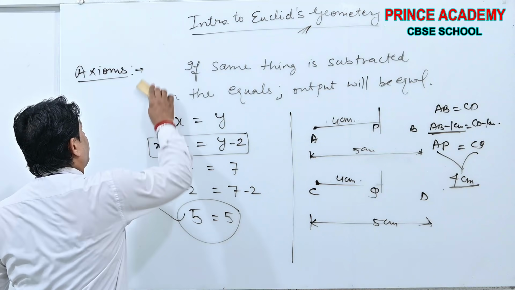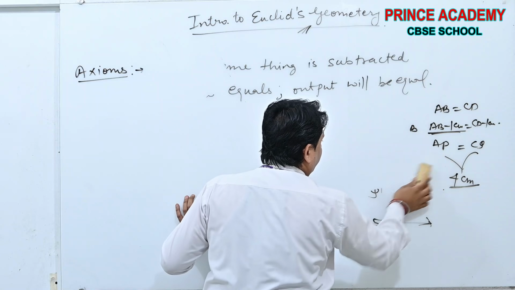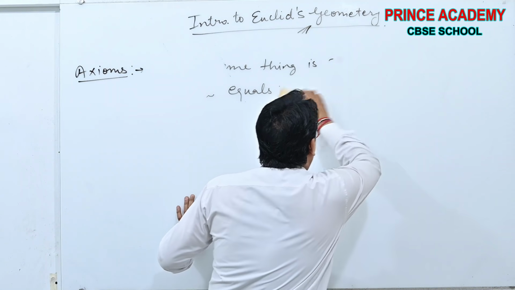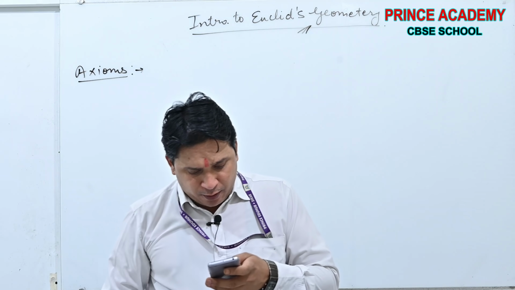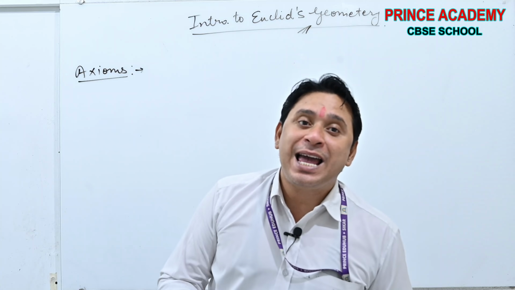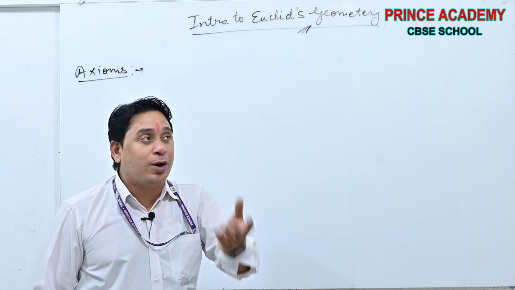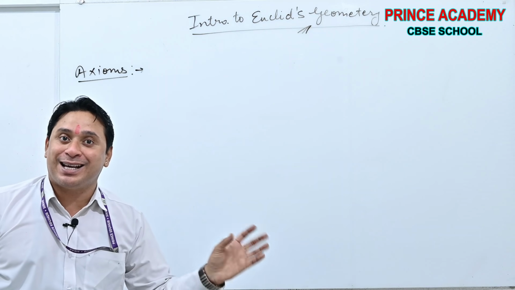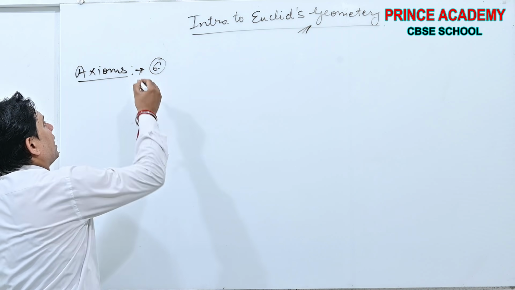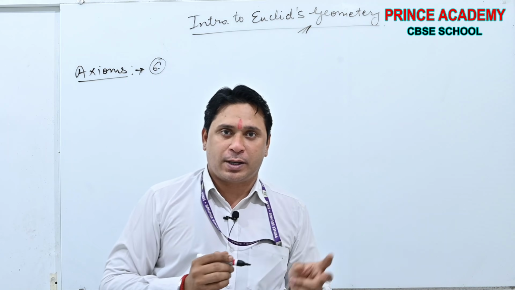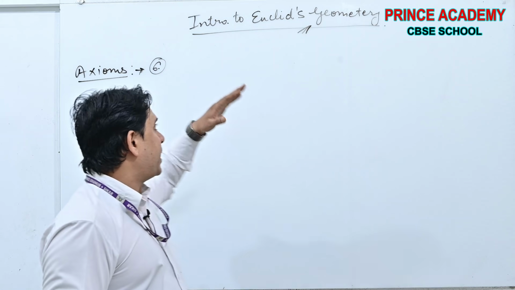Now beta, axiom number 4. See, axiom number 4 is also the same. Oh sorry, this is not the same. First we should discuss axioms number 6 and 7. Why am I doing axioms 6 and 7 first? Because 2, 3, 6, 7 are just like the same. See beta, first I am discussing 6, because this is related to axioms 2 and 3. That's why I am taking 6 first.